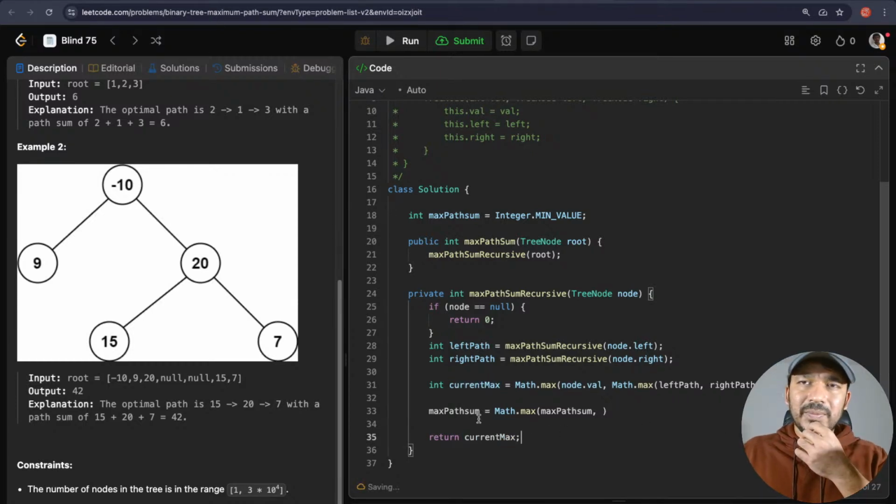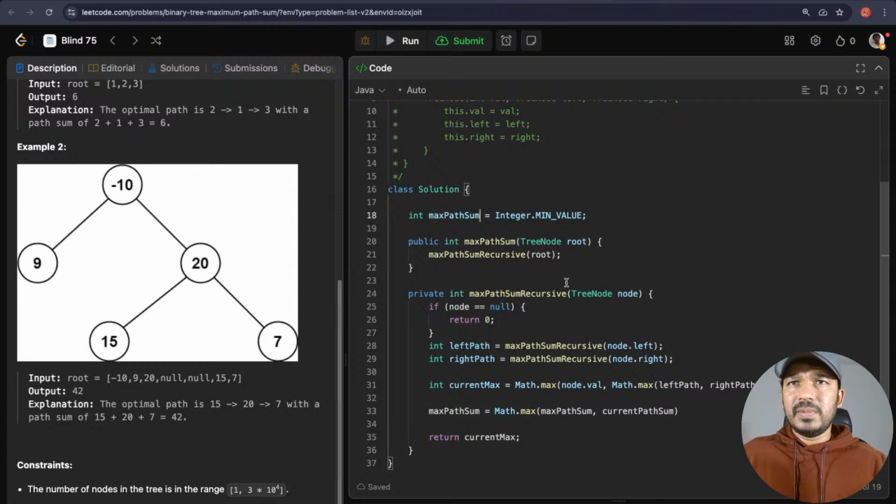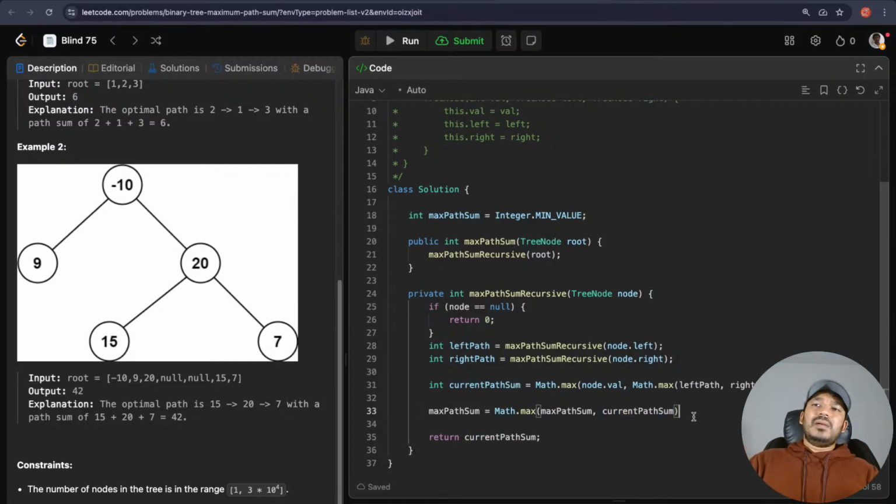And here max path sum will be equal to either the max path sum or the current path sum. So then we will replace the max path sum also in that case.